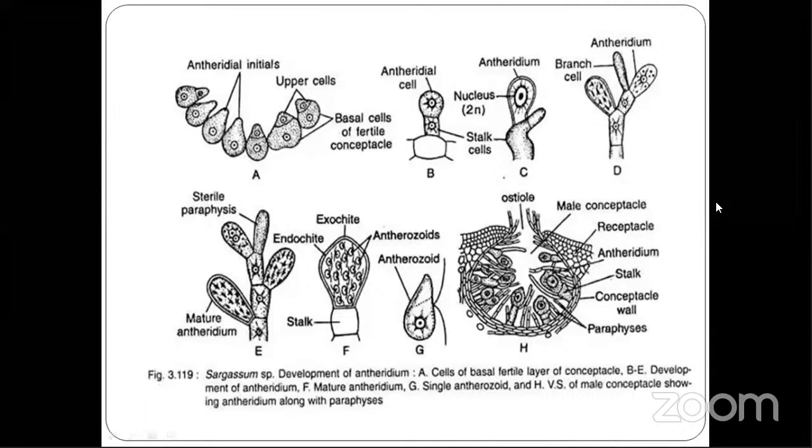One is pointing upwards and another is pointing downwards. It is easy. Just understand the diagram and write your points according to the diagram. You need not study the development of antheridia, only diagram H is enough.